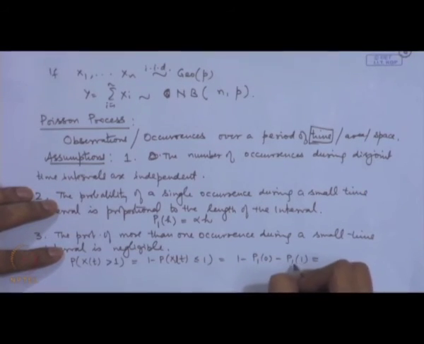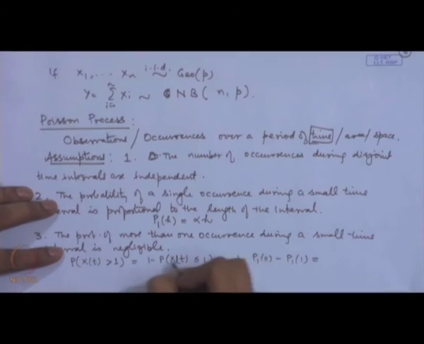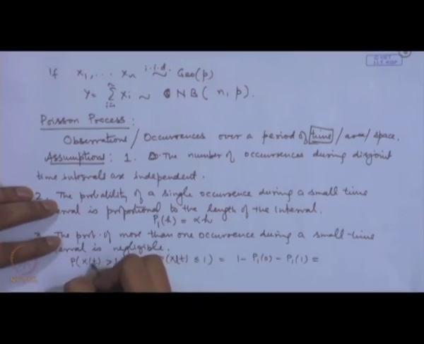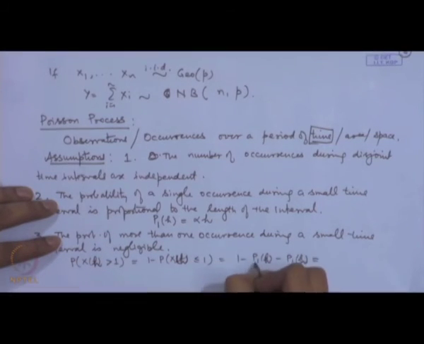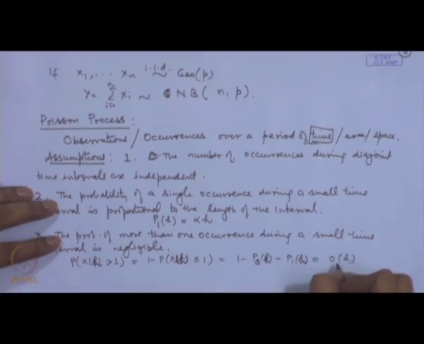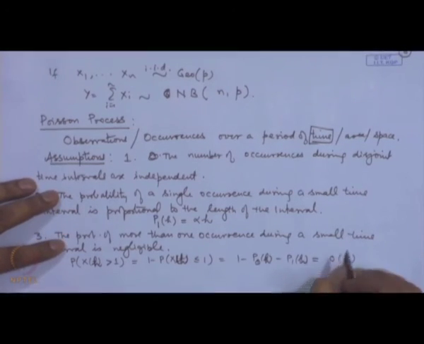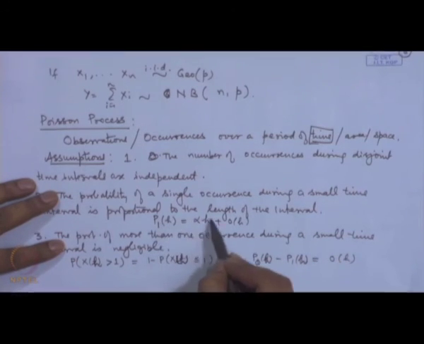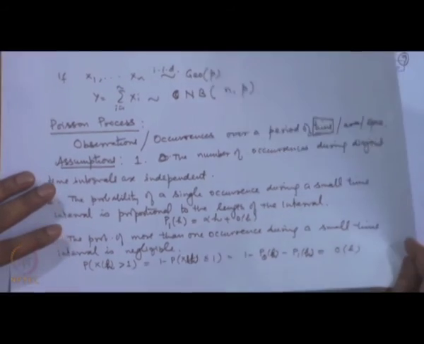Now, for negligibility we use a notation, and again we are considering a small time interval. So, this is negligible, and we are using the small o notation here, that it is equal to o(h), and here also we may introduce o(h). So, these are the assumptions that we are having: 1 minus P_0(h) minus P_1(h) is negligible, and P_1(h) is equal to alpha h, and we have just added a negligible amount here. It will not make any difference to this.